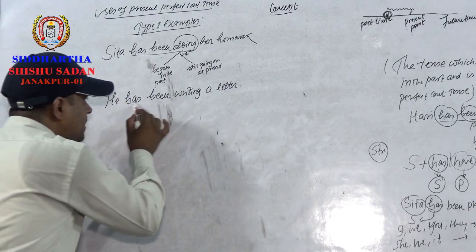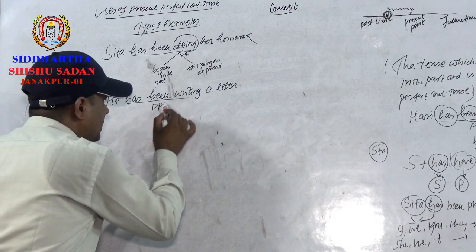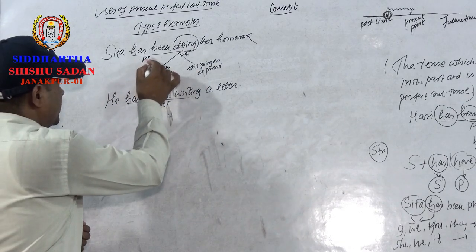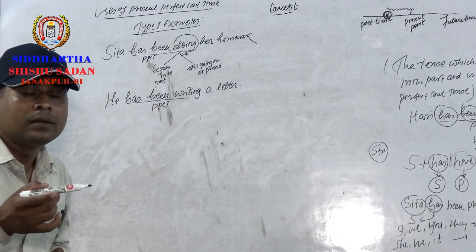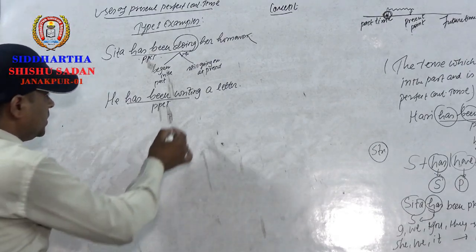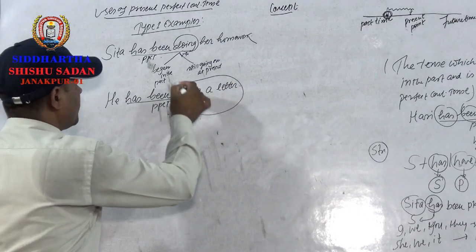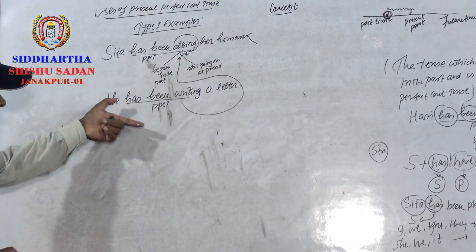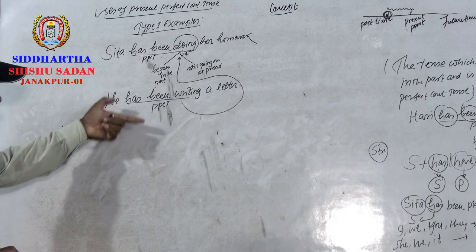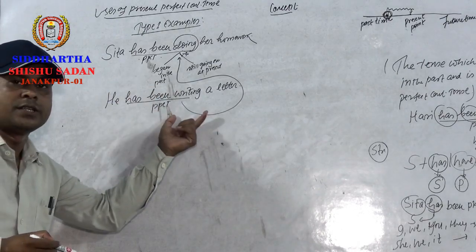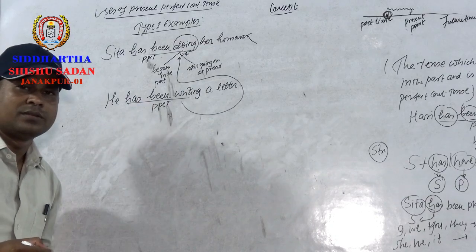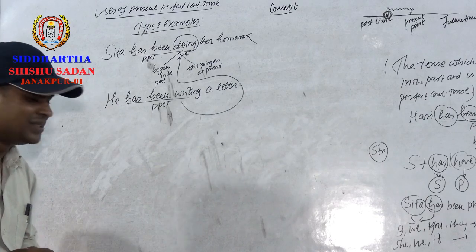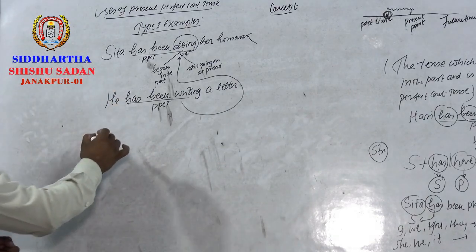What's the tense here? PPCT. Present perfect continuous tense. It's to be PPCT. Why? What's the reason? Dear students, the reason is the same. Here too, the act of writing a letter began in the past and is still going on at present. That's why it is also to be in present perfect continuous tense. Yes. Let's see one more example.